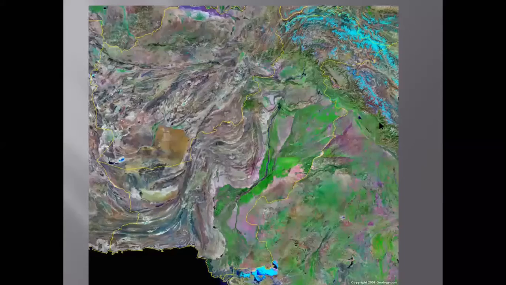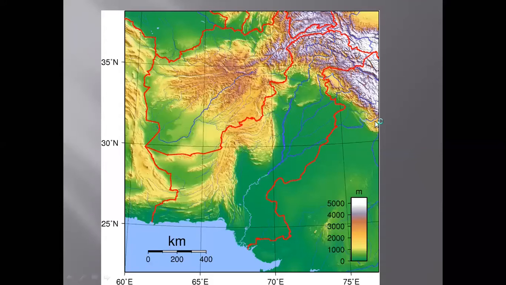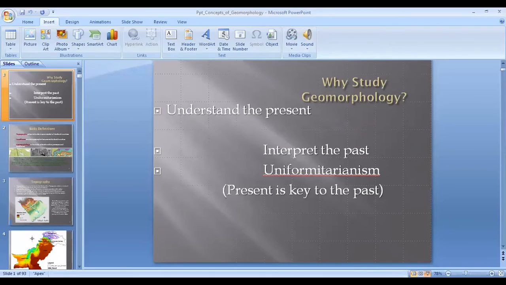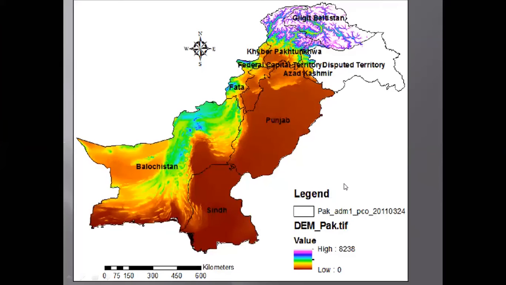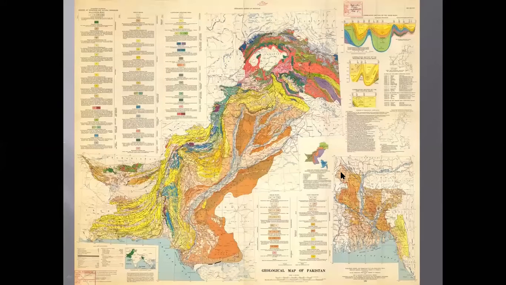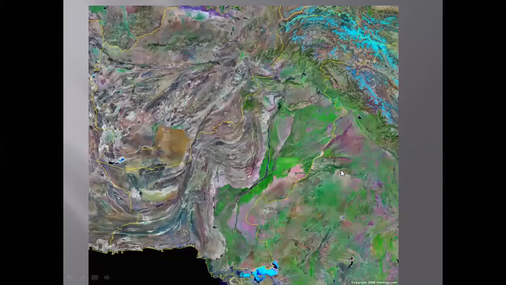Last time we discussed the topographic map of Pakistan and various features that are present in different regions of our country. And then we discussed how the satellite image of the country would look, with different elevations and different topography.